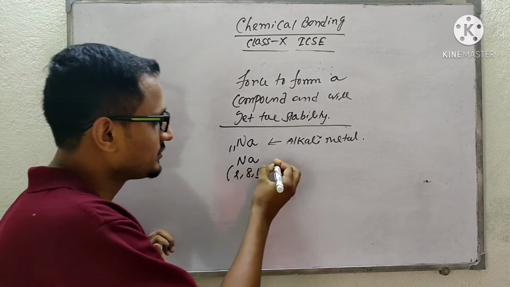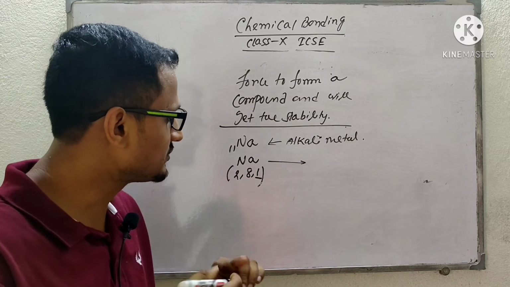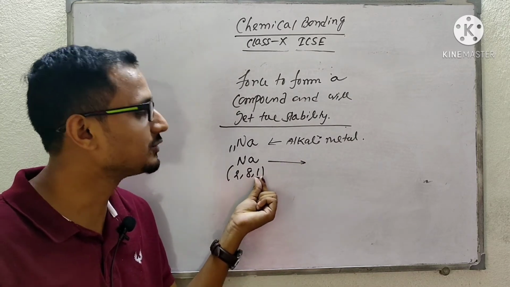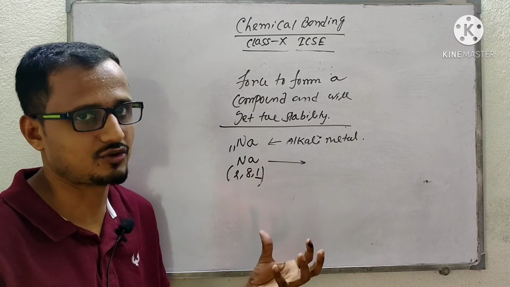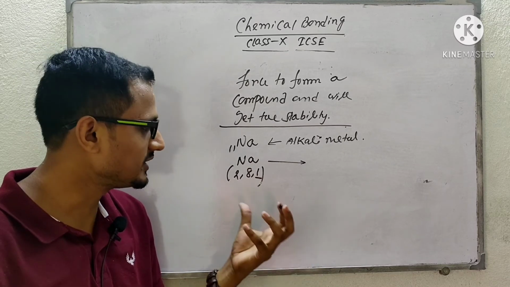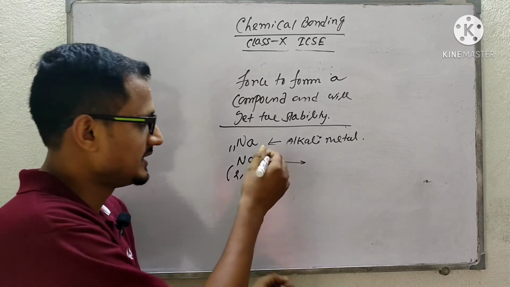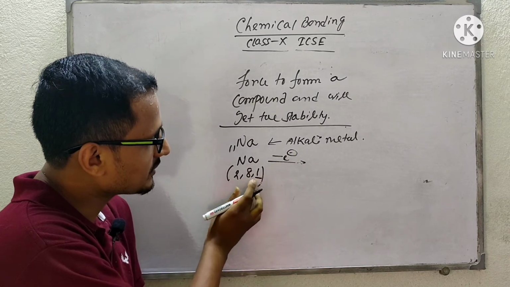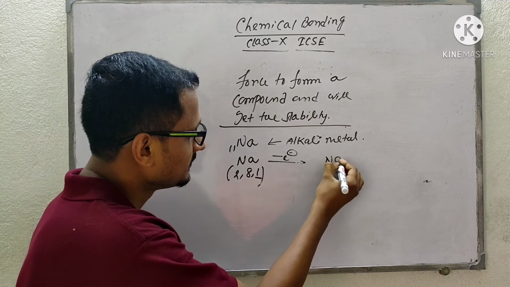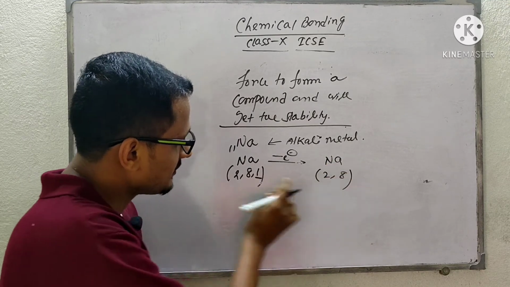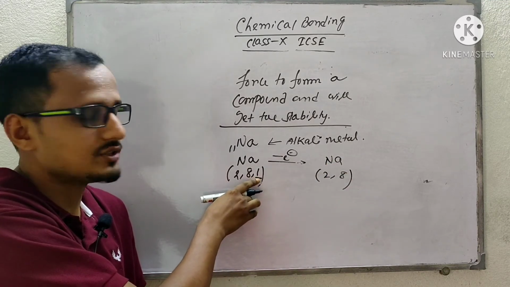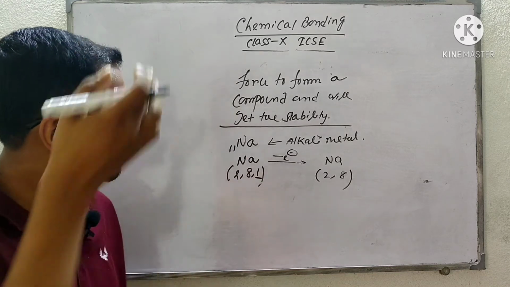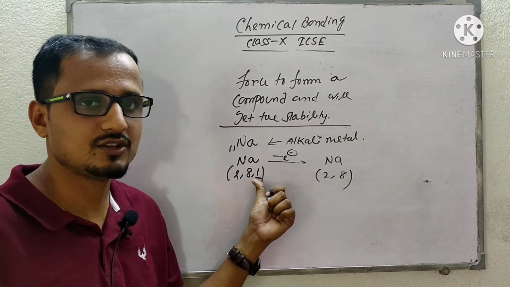So what will it try to do? It will try to make the outermost shell 8 electrons. It will release 1 electron, because if it releases this electron, then the outermost shell will become 2, 8.